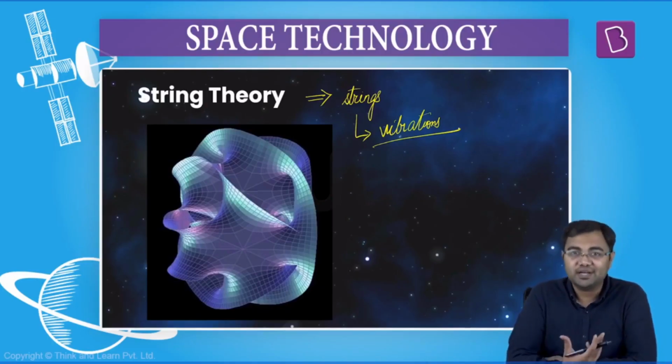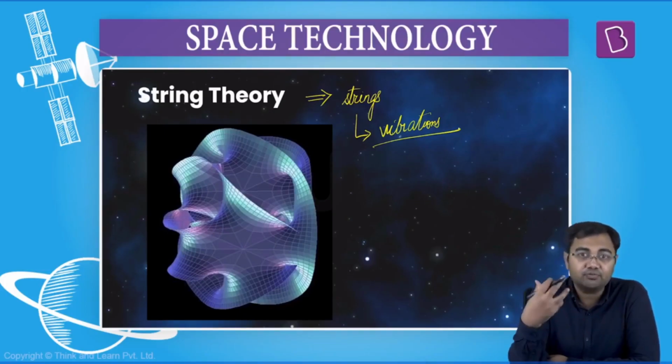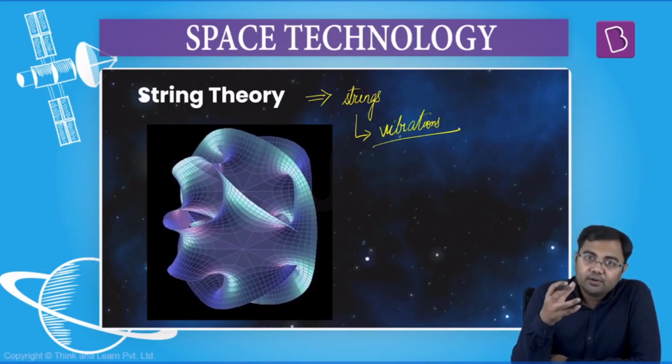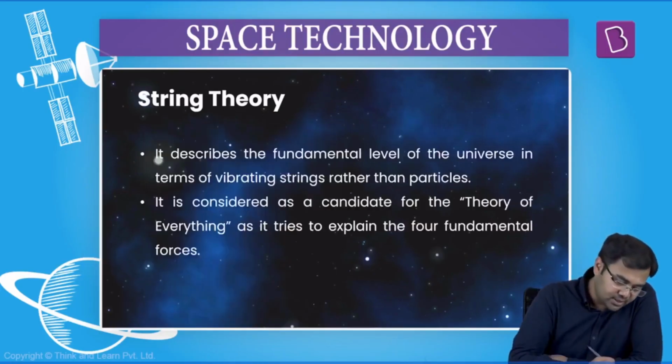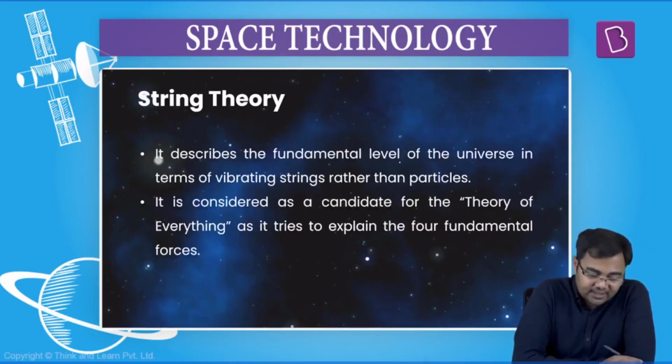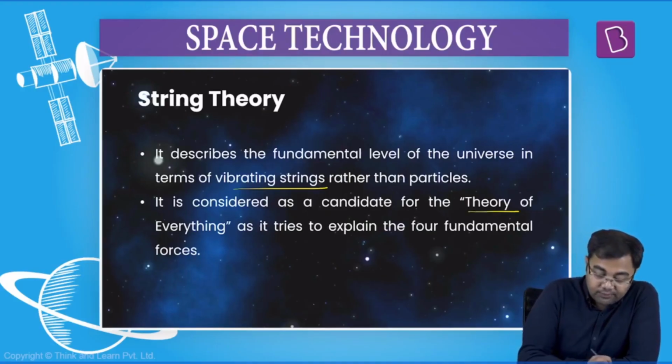So you can just imagine a guitar, how the vibrations in the strings of a guitar will produce different kinds of music, different kinds of notes. Similarly, all the matter that we see can be produced from these vibrations that will happen in these strings. So this is what string theory basically says: it describes the fundamental level of the universe in terms of vibrating strings rather than particles. It is considered a candidate for a theory of everything as it tries to explain the four fundamental forces.